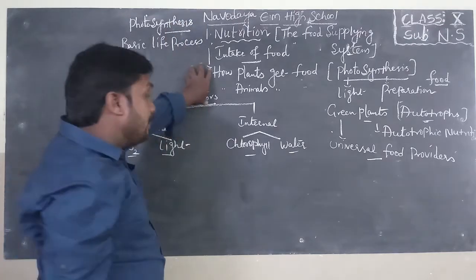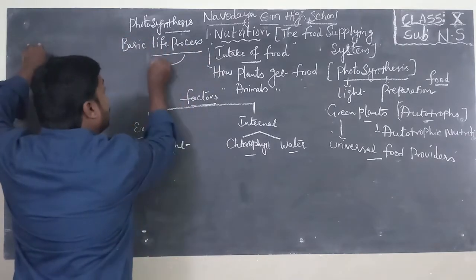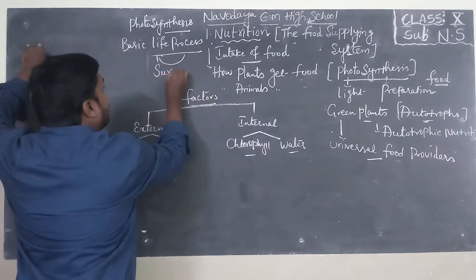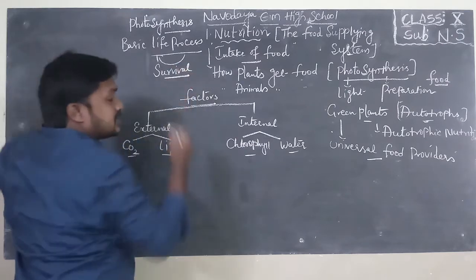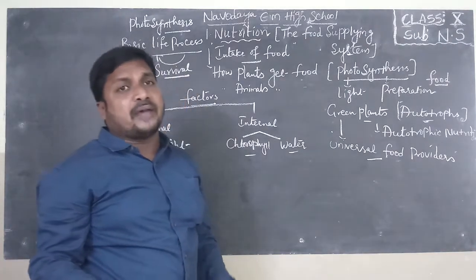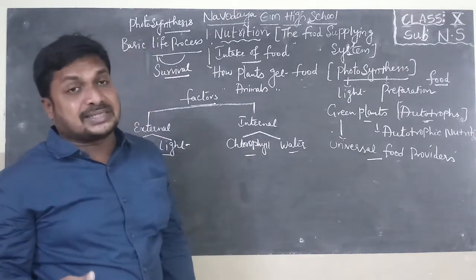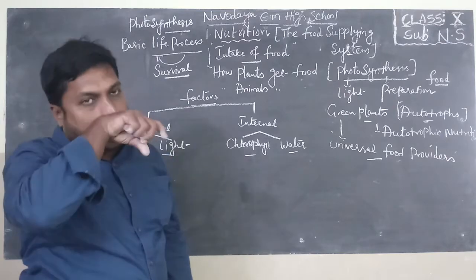Now I will explain what is meant by life process. It is a process which is helpful for survival of life. If you observe green plants or animals, they perform different types of life processes in daily life.